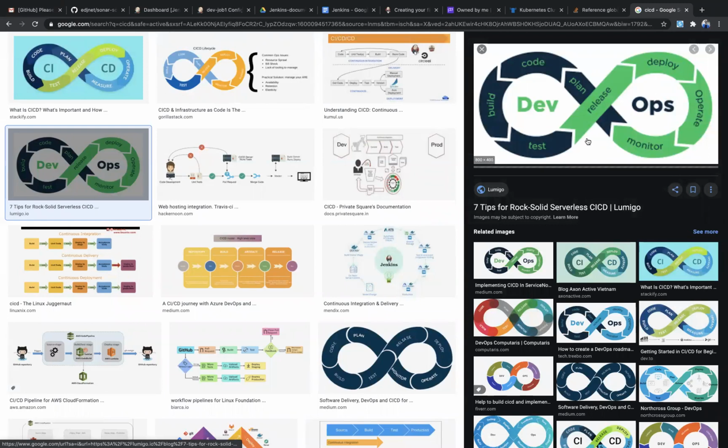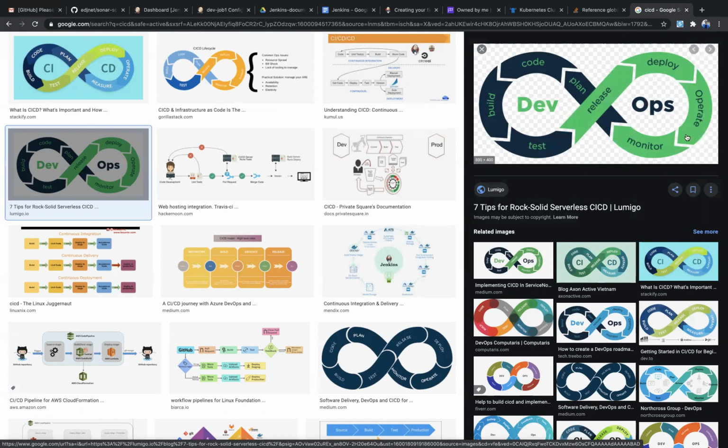Here Jenkins will play a vital role in between this process. The planning, the code, building, testing, releasing, and deployment, this process will be continuously rotating, and Jenkins will do it in an automated way. We will configure the code tools, like Git, GitHub, or Bitbucket, any version control tool in your organization, in Jenkins. And you're going to configure build tools, testing tools, and the deployment and operating tools.